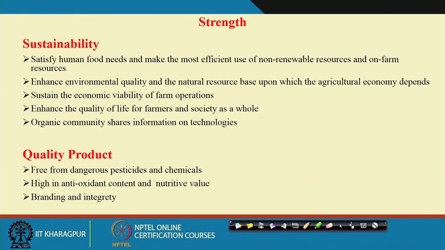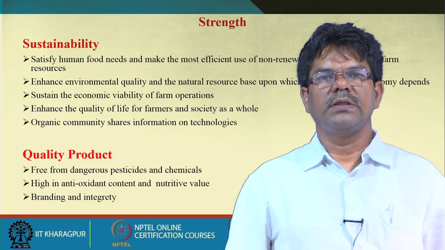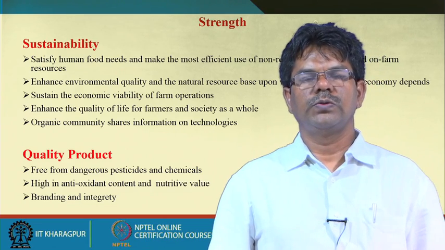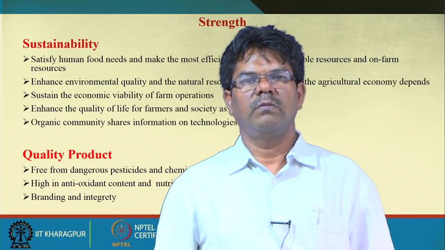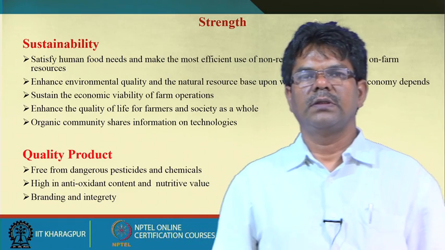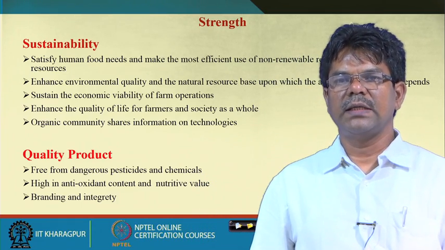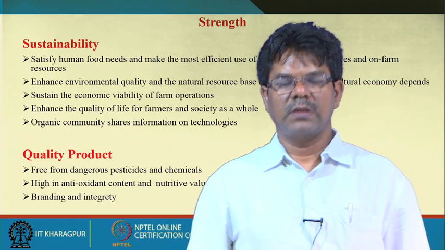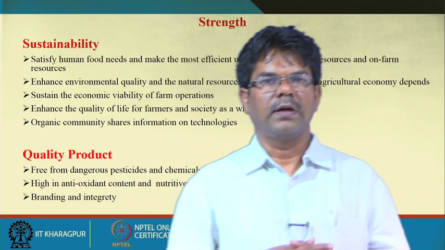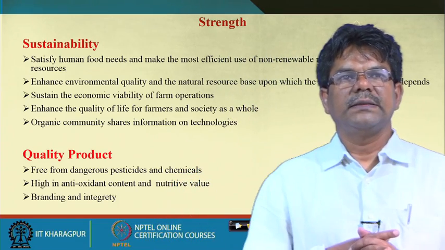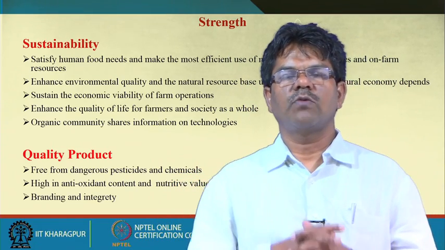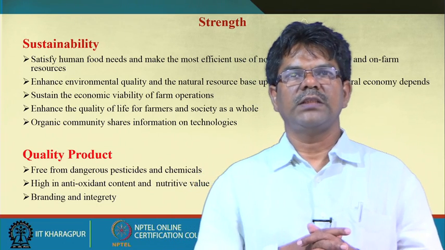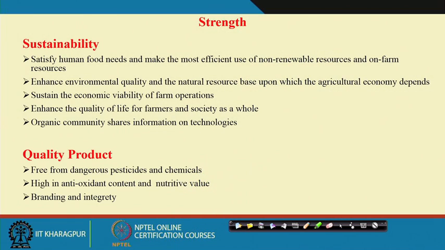As we discussed in the organic farming concepts, for sustainability we need to use on-farm biological resources and crop residue recycling for building soil fertility, that is through organic farming. And second is to enhance environmental quality and the natural resource base upon which the agricultural economy depends.